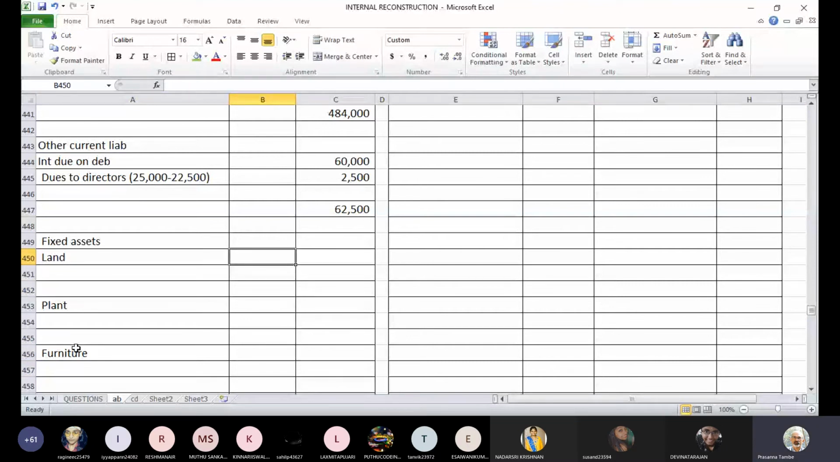The original values were: land is 3 lakhs, plant and machinery is 1,80,000, and furniture was 2 lakhs. So the appreciation, so add appreciation, it was 15 lakhs. It will become 18 lakhs now.